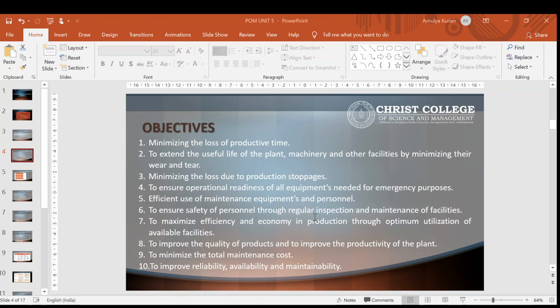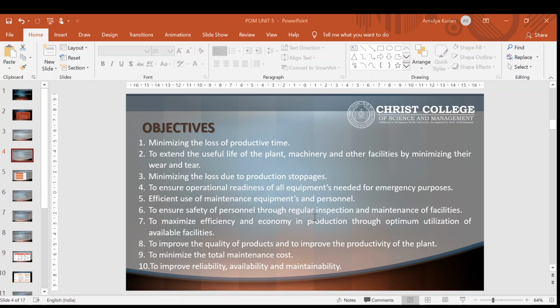Second one, to extend the useful life of plant, machinery and other facilities. For example, if you are keeping your equipments in good condition, you can minimize the equipment wear and tear. So it will give a longer period for the machines to be in working condition.